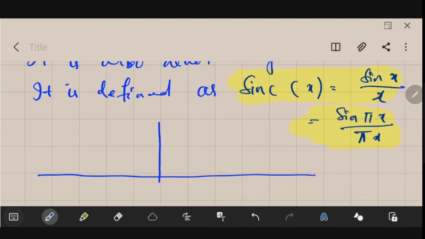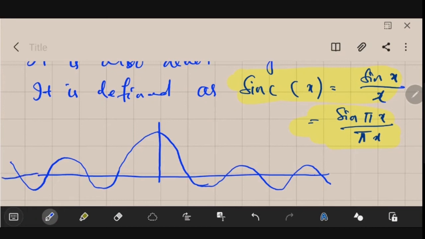So it will look like this. You must have seen this figure somewhere in communication engineering books. A lot of books have this figure. This is your 0. This is at your pi, 2 pi, 3 pi, and minus pi, minus 2 pi, minus 3 pi.